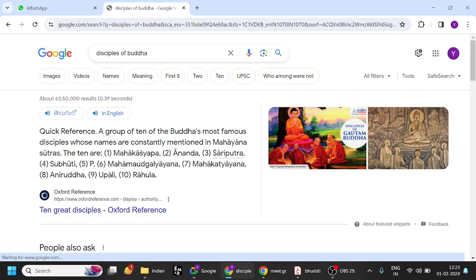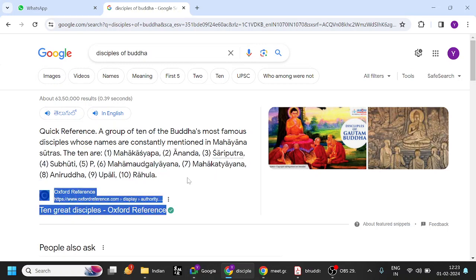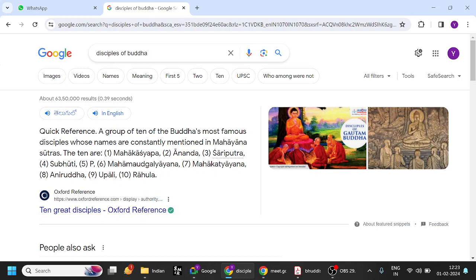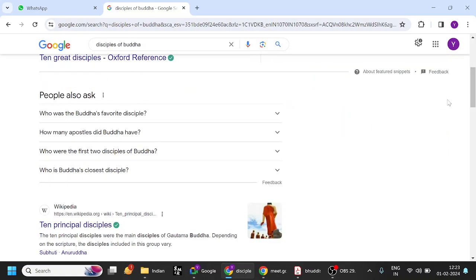A group of 10 of the Buddha's most famous disciples mentioned in the Mahayana Sutras are Mahakasyapa, whom we have seen, Ananda, Sariputra, Subhuti, Maha Maudgalyayana, Mahakatyayana, Aniruddha, Upali, and Rahula. Ananda, Upali, and the rest are all very prominent disciples of Buddha.